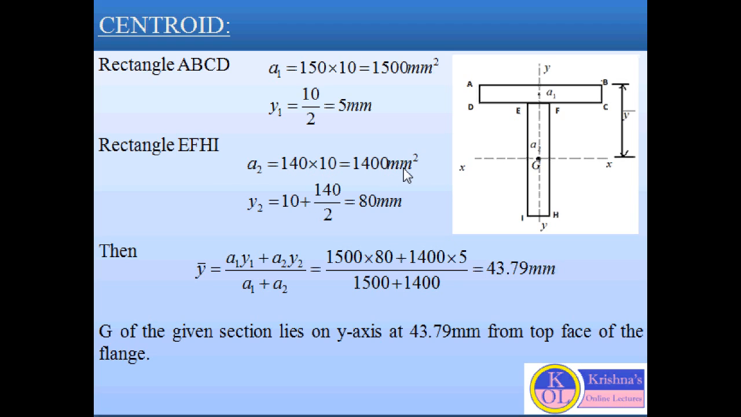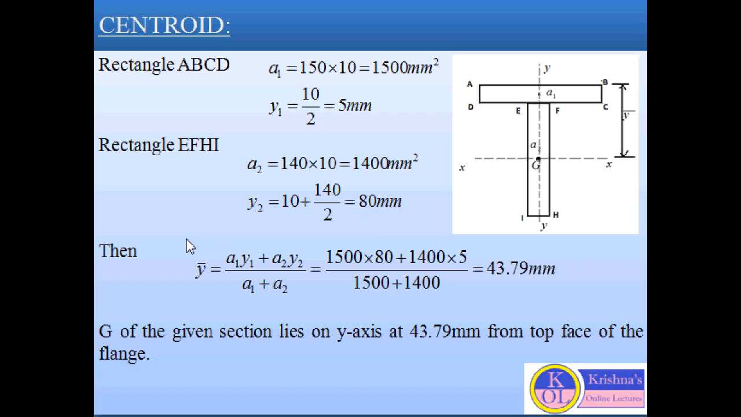Now if we want to find the position of centroid for this particular rectangle about axis AB, if we consider it as y2, then y2 will be 10 plus 140 by 2. 140 is the total distance, so it will be 140 by 2 plus 10. So this is the position of y2.